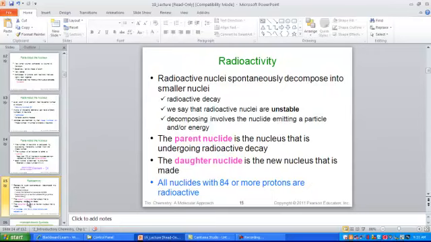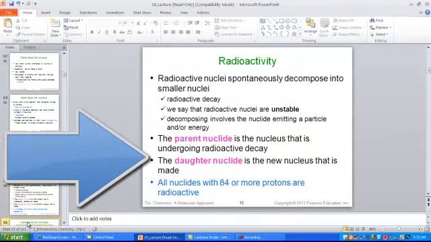Radioactive nuclei spontaneously decompose into smaller nuclei, and that's what's known as decay. And remember that the more stable the arrangement, the slower this process occurs. Some elements, of course, decompose within fractions of a second. Some take thousands and thousands of years to undergo decay. However, they would be considered spontaneous. The word spontaneous doesn't give us any inclination of how long the process takes, just the fact that it is occurring. So radioactive decay is spontaneous as they decompose into smaller nuclei.